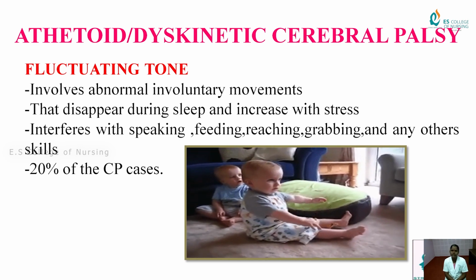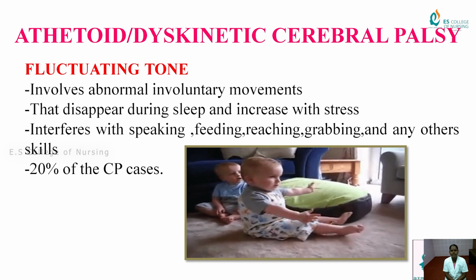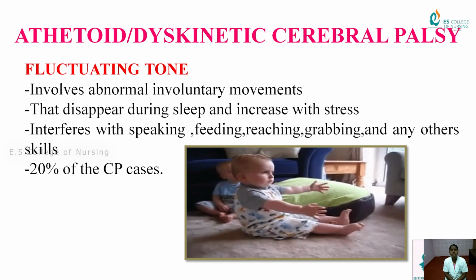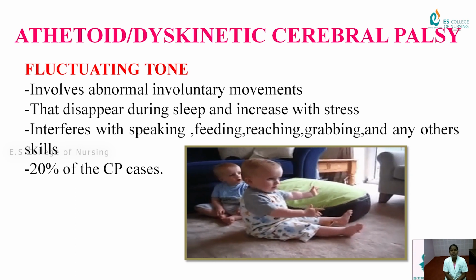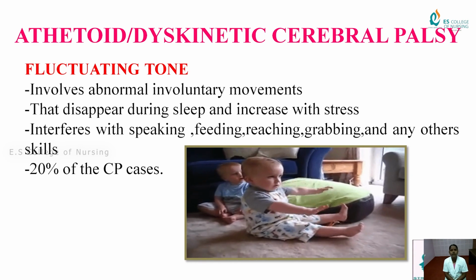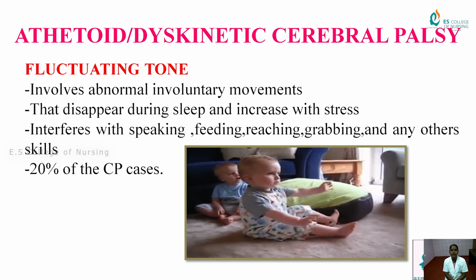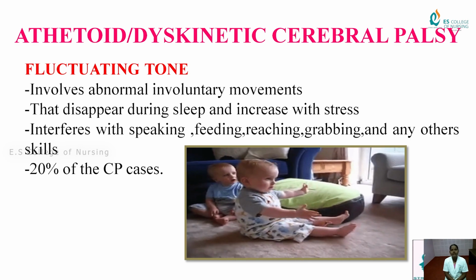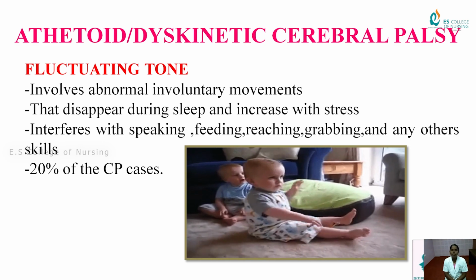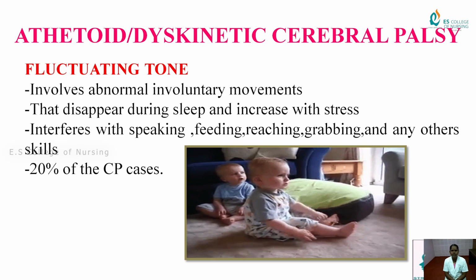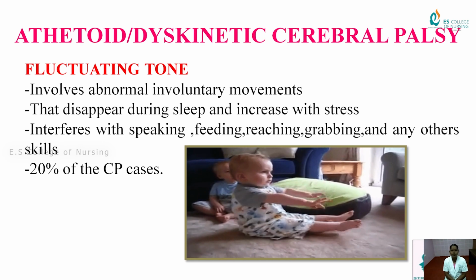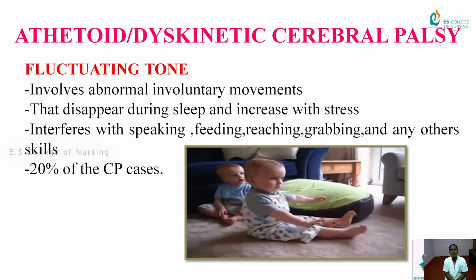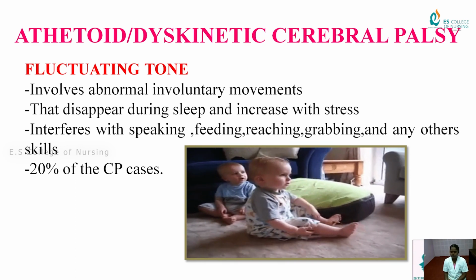If the baby is asleep, the movement is absent and disappears. If the baby has more stress or more anger, the signs and symptoms increase in this involuntary movement. It interferes with speaking, feeding, reaching and grabbing and other skills, in the sense some developmental abilities to cope up. And 20% of CP cases are detected as athetoid or dyskinetic cerebral palsy.